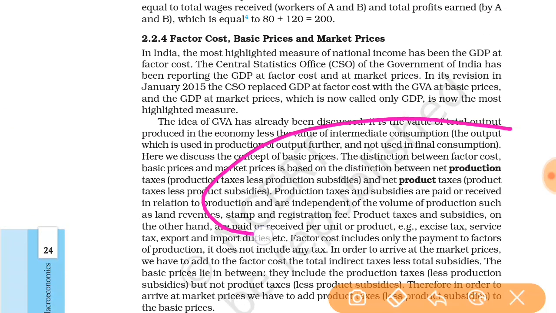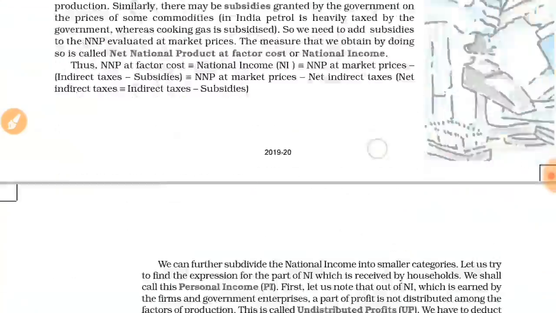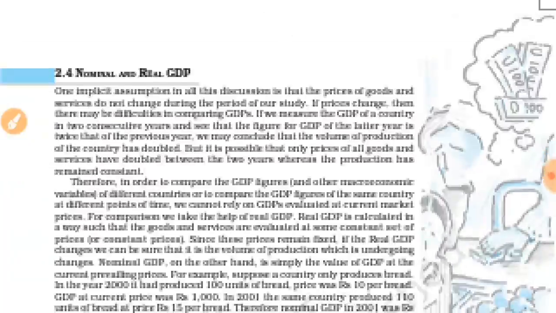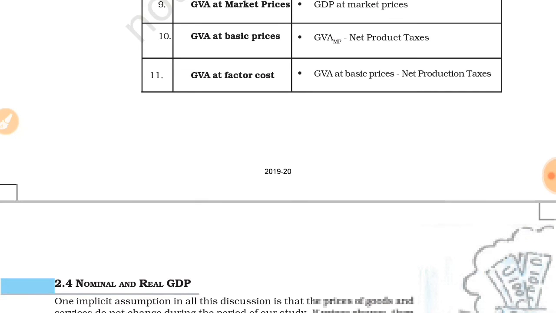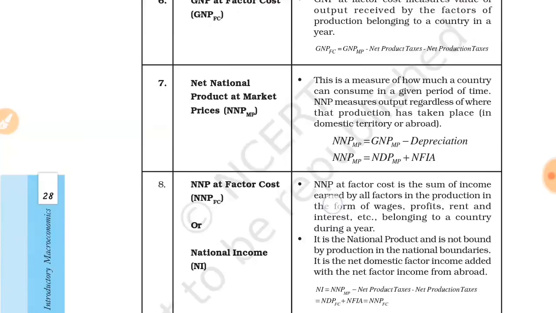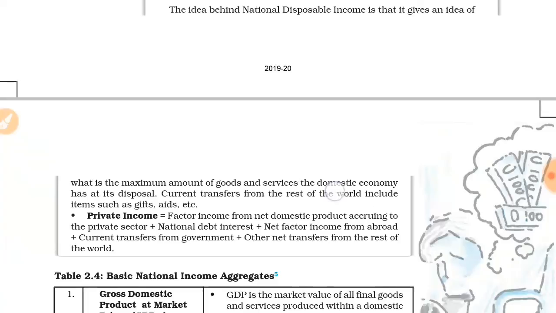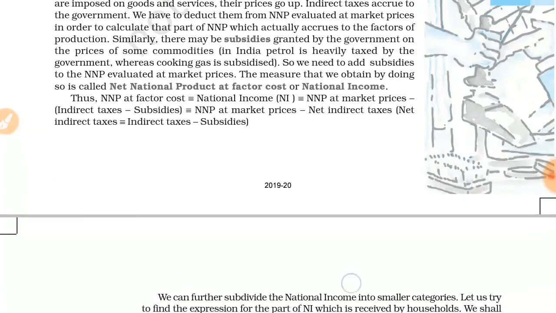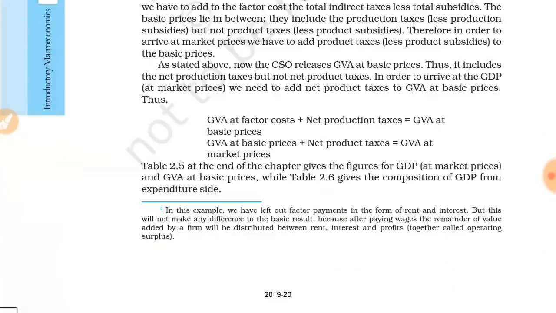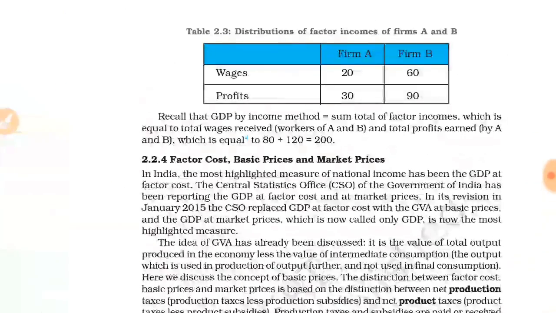Here it is given. Again see here and you will understand. So I think you have understood. If you are confused, then you can send a text message in the comment section. So this is all about the macroeconomics concepts, factor cost, basic prices, and market prices.